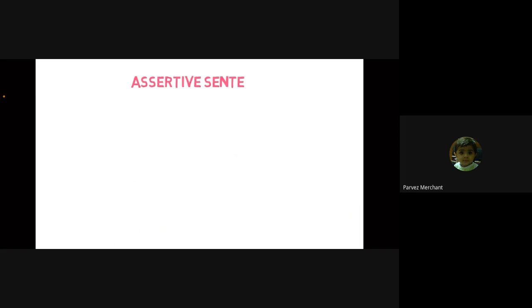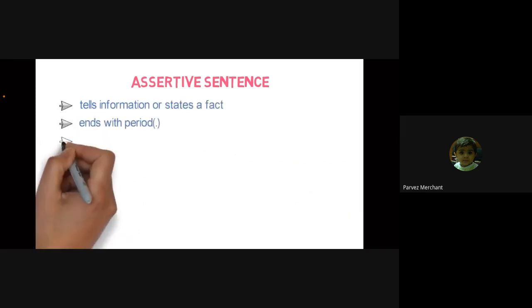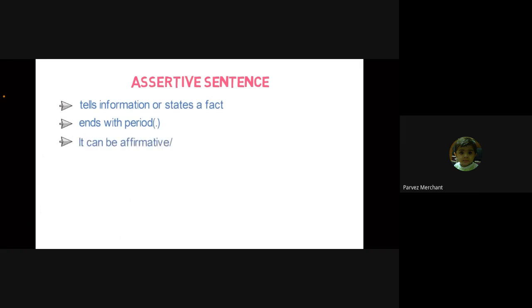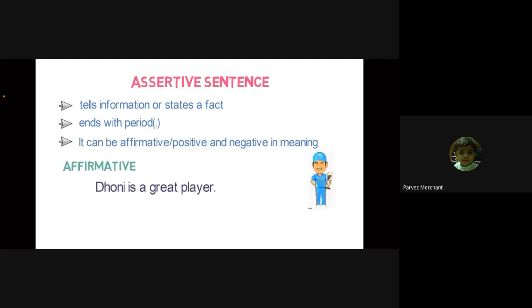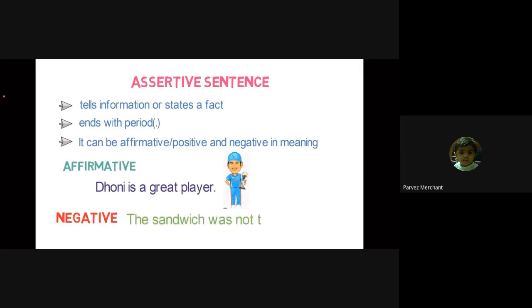What is an assertive sentence? An assertive sentence tells information or states a fact. It ends with a period. It can be both affirmative or positive and negative in meaning. Let me give you an example of an affirmative sentence. Dhoni is a great player. Now, let me give you an example of a negative sentence. The sandwich was not tasty. Here you can see that the meaning is negative. So it's a negative sentence.